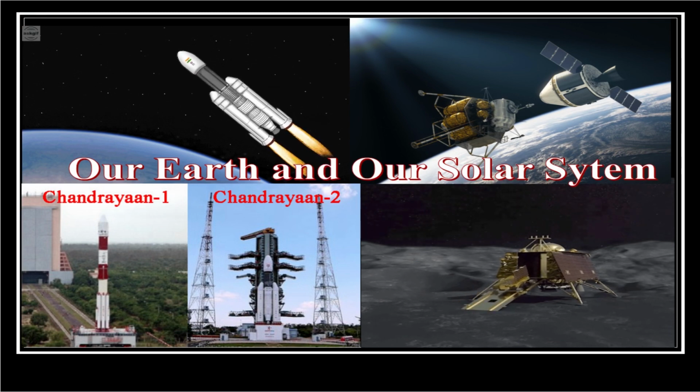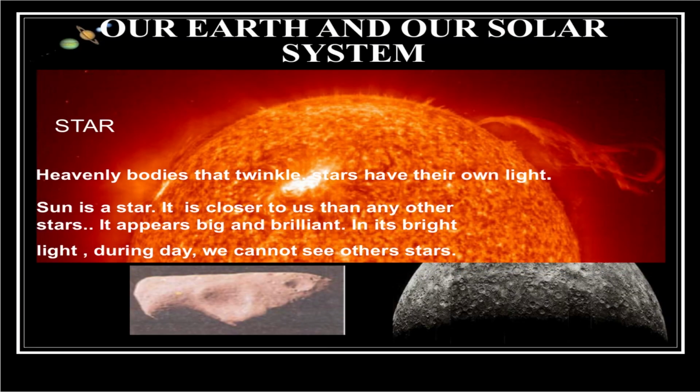Today I will teach you Class 5th EVS subject, lesson number 1, Our Earth and Our Solar System. Our Earth and our solar system consist of many things. When we look up from an open ground, we see the sky. In a clear sky, we are able to see several stars.